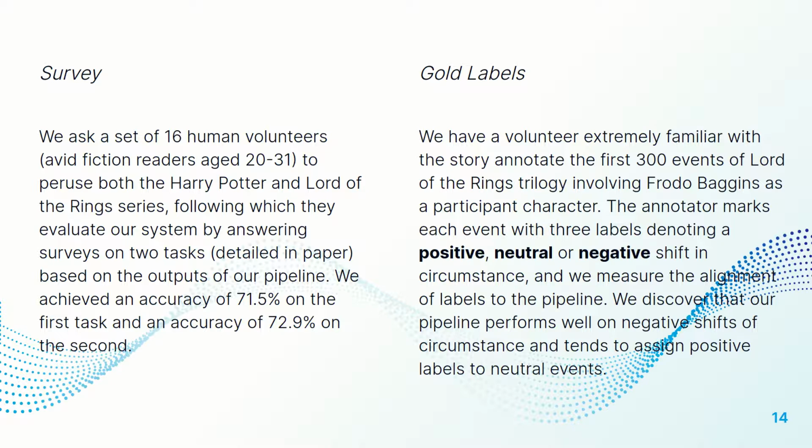In our second approach, we use gold label data, and we have a volunteer extremely familiar with the story annotate the first 300 events of the Lord of the Rings trilogy involving Frodo Baggins as a participant character. The annotator marks each event with 3 labels denoting a positive, neutral, or negative shift in circumstance, and we measure the alignment of labels to the pipeline. We discover that our pipeline performs well on negative shifts of circumstance and tends to assign positive labels to neutral events.